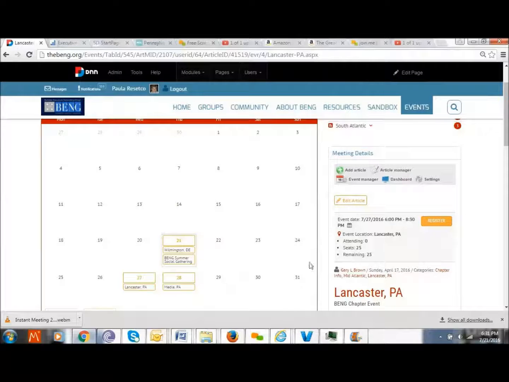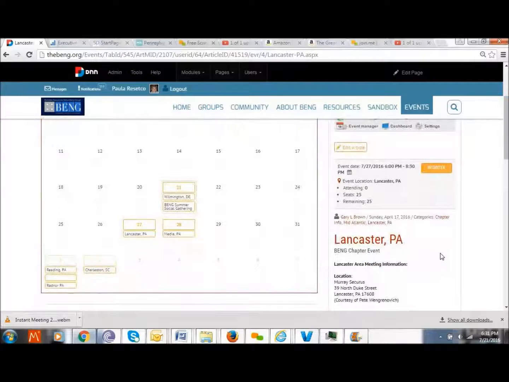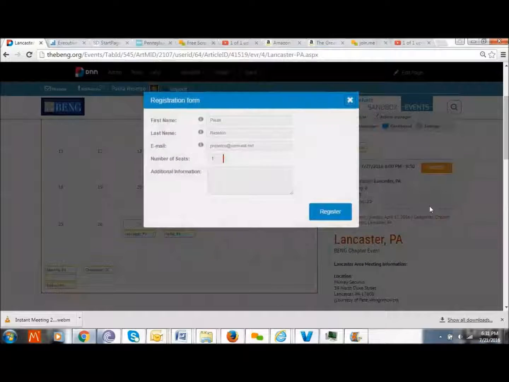What we're asking you to do is please register for the meetings on the site. If you are a member of the Lancaster chapter, you have joined their chapter on a monthly basis, you will get an invitation and a reminder. And with that will be a link to this particular page where we want you to register. It's very simple. Hit the register. Your name and your email address will already be filled in. Hit the button. That's all we want you to do so that we can make our chapter leader's life a lot simpler.